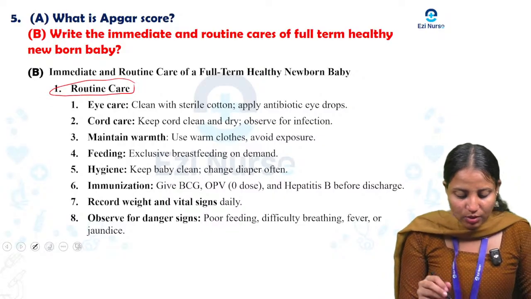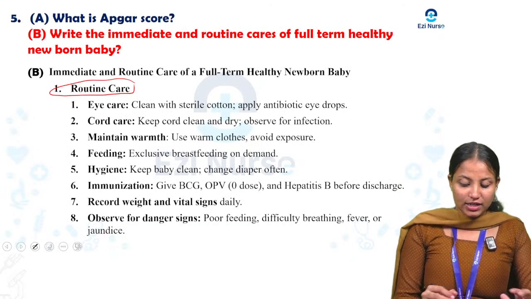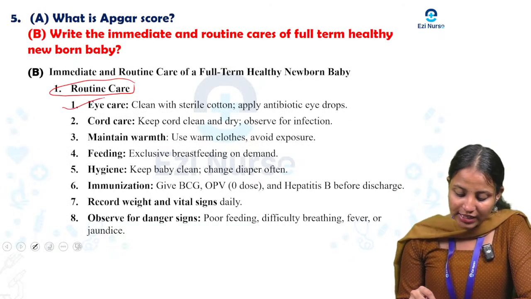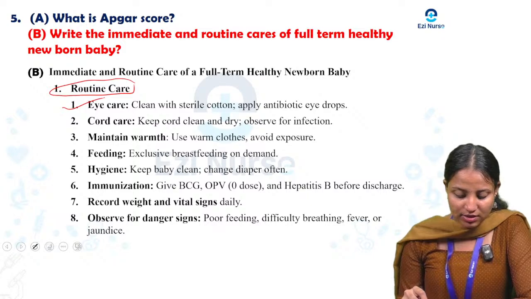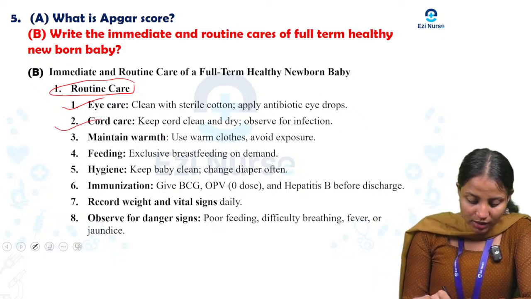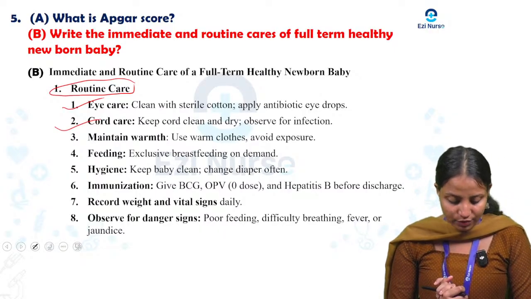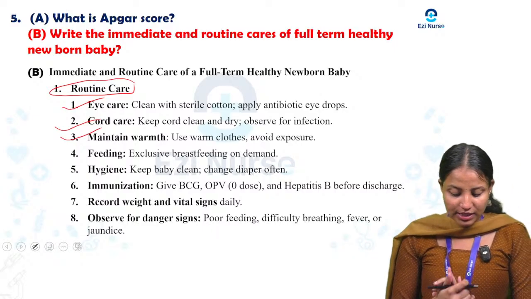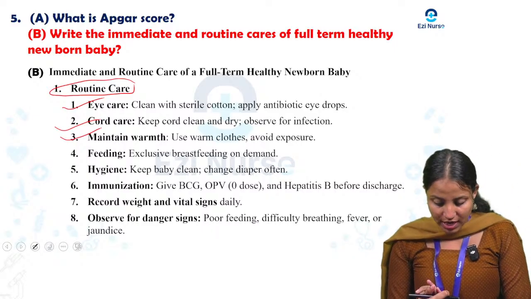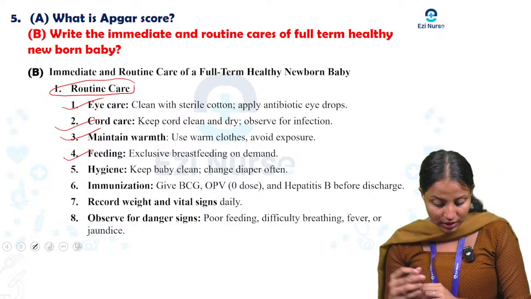Routine care. What is the routine care that we can give? In the first one, eye care. Clean with sterile cotton and apply antibiotic eye drops. Second one is cord care. Keep the cord clean and dry and observe for infection. Then third one, maintain warmth. Use warm clothes, avoid exposure. Next one is feeding, exclusive breastfeeding on demand.